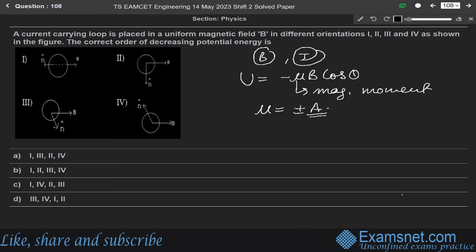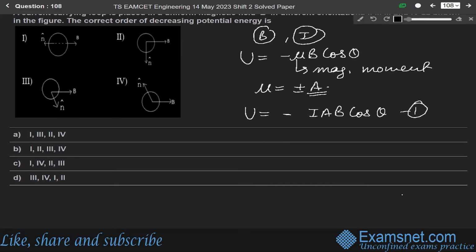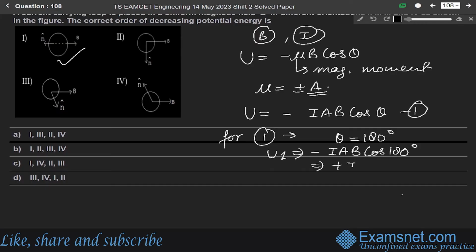And for this, mu can be plus or minus A. So if mu is plus of A, then U will be equal to minus of IAB cos theta. Let us say this is equation number 1. For loop 1, theta is 180 degrees. So U1 will be equal to minus of IAB cos 180, and cos 180 is minus 1, so it will be equal to plus of IAB.